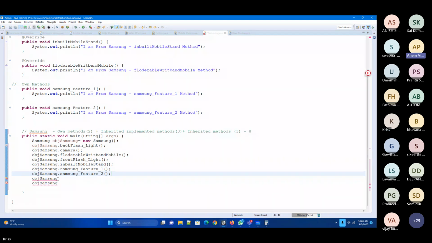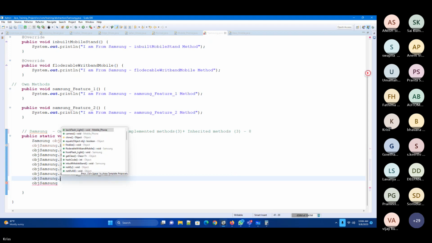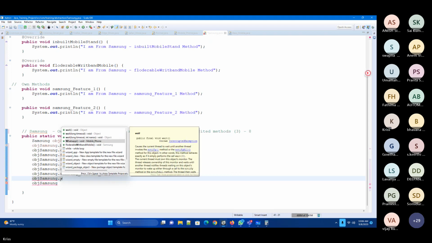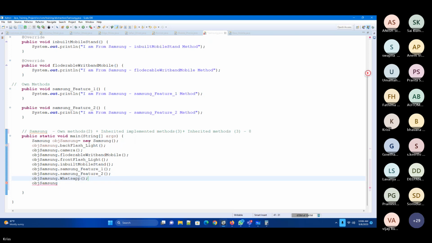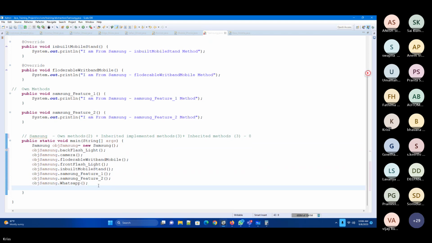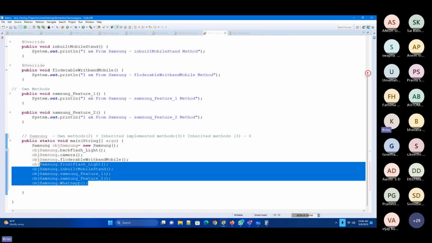That's the only missing thing, right? We got it right. 1, 2, 3, 1, 2, 3, 1, 2, 8. Yes, 8 methods, right? 3 plus 3 plus 2, 8.